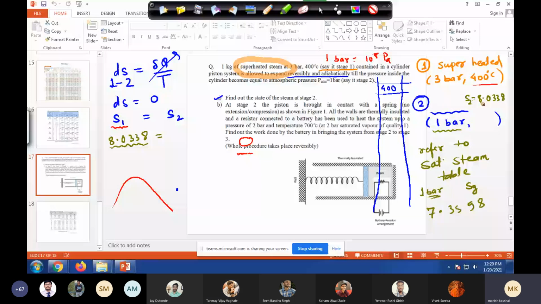So who is speaking? Sir Tanmay. So Tanmay, that we can do, but then let's see if that temperature or that value is not available in the table, then what? Then we have to interpolate between the two. Very good, perfect. So as Tanmay suggested, if we go to 1 bar superheated steam, now our value is 8.0338. So you have to see that your value lies between which values. If you see the superheated steam table at 1 bar, I see that my entropy value lies between temperature 200 to 300. Right, Tanmay?